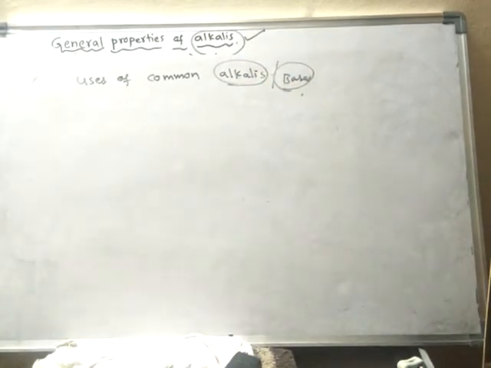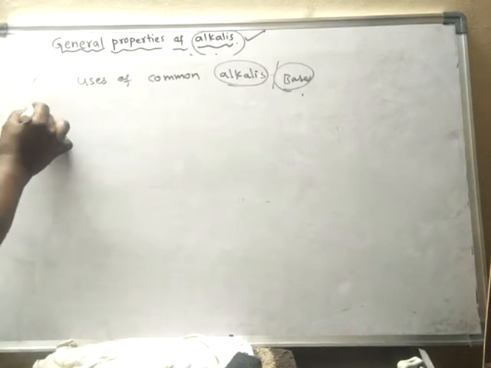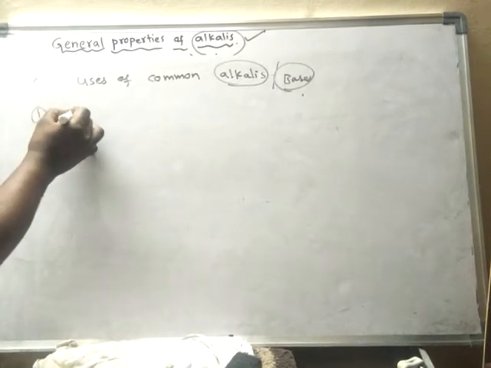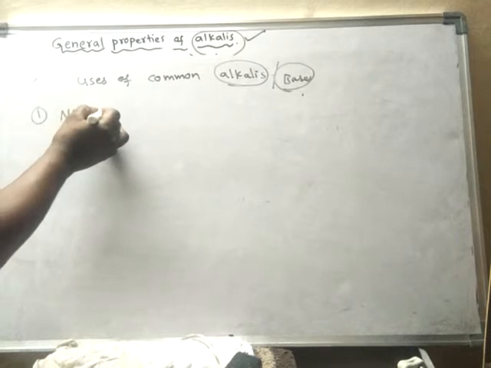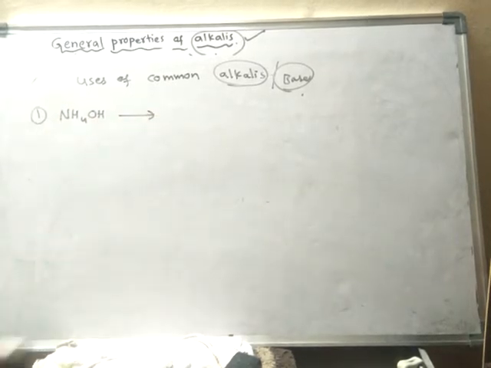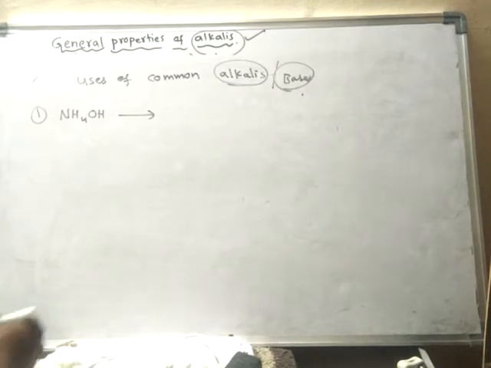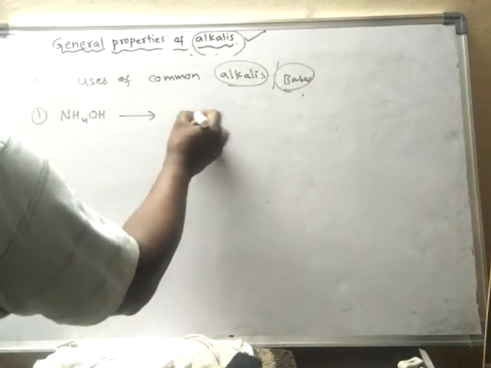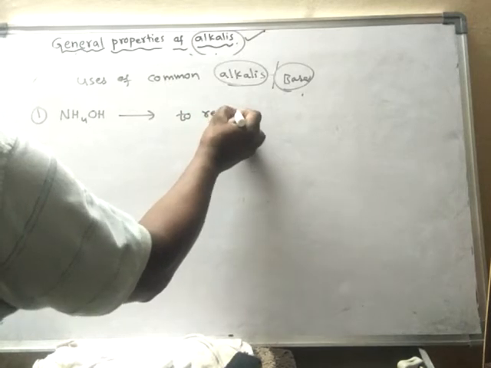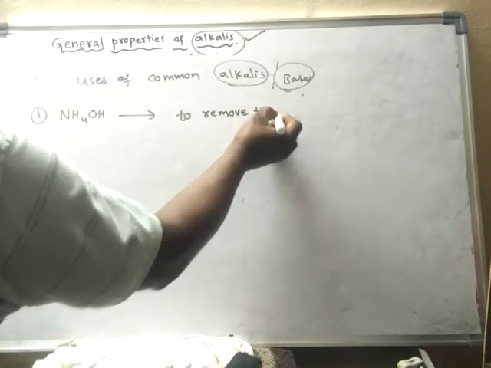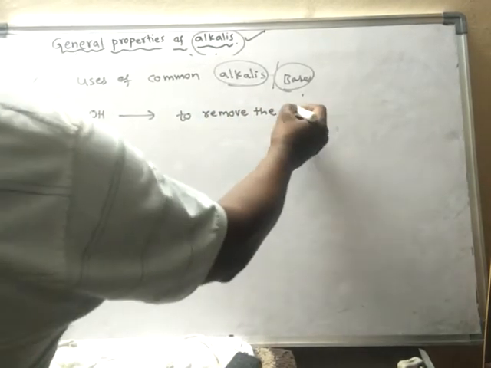You will use this. See the uses. First one is ammonium hydroxide. Where is it used? It is used to remove grease stains.